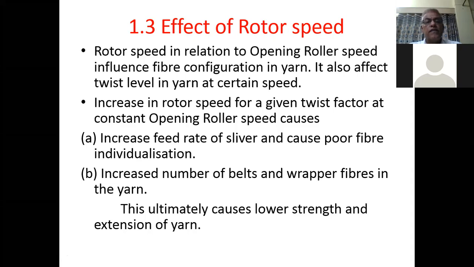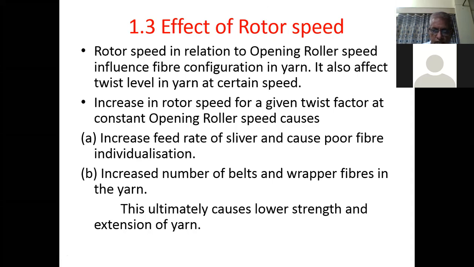So rotor speed in relation to opening roller speed influences fiber configuration in the yarn. It also affects twist level in the yarn at certain speed. So rotor speed is decided and it is correlated to opening roller speed also.